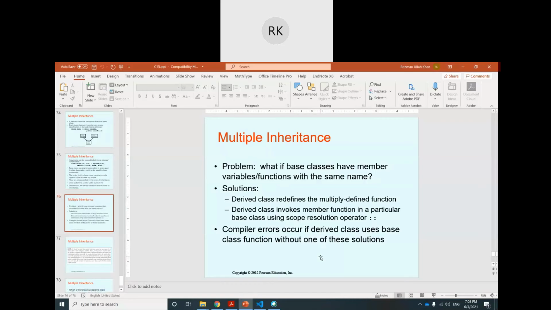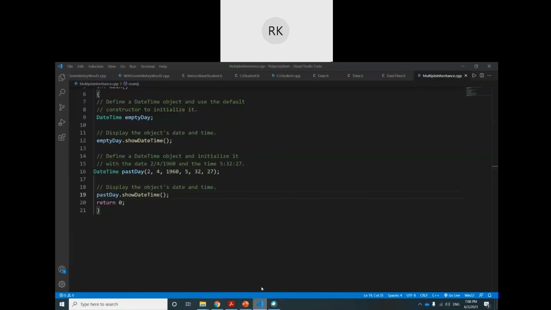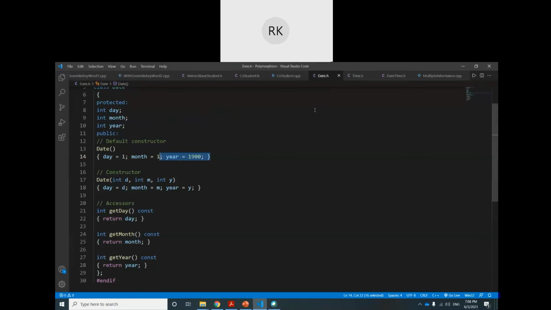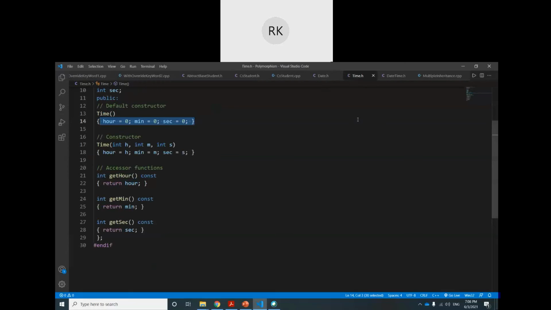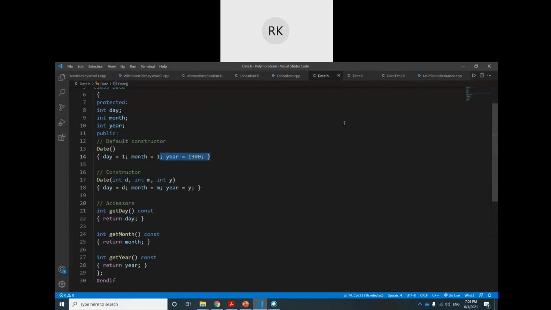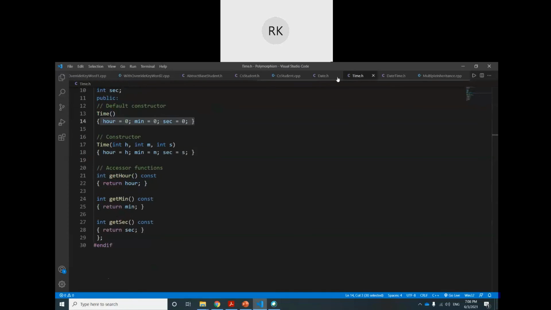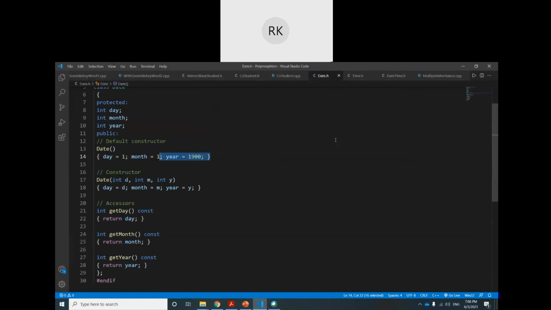And another point: if you don't want a separate object for date only and a separate object for time only, and you want that the user should not create them, then you can make these two abstract base classes.